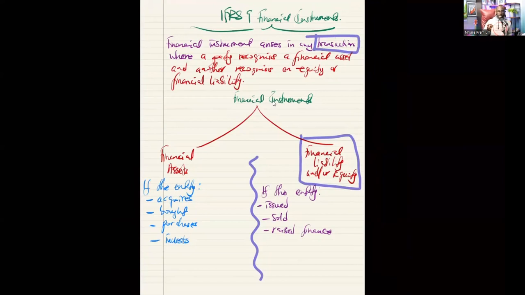Depending on the book we are in, the treatment will differ. Let's talk about financial liability. Like we mentioned, in the case of financial liability, the company in question is issuing. The company in question is the one raising the debt finance. The company in question is the one who is selling generally.